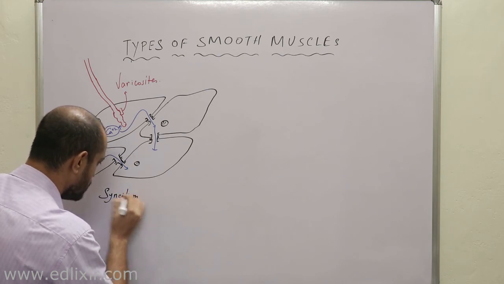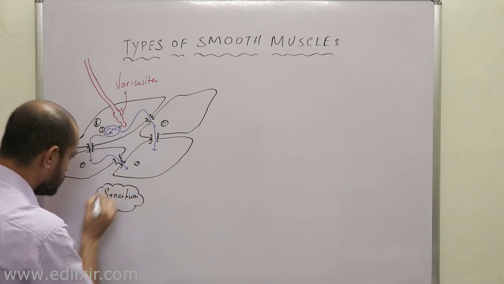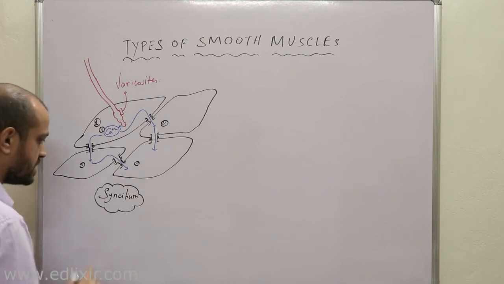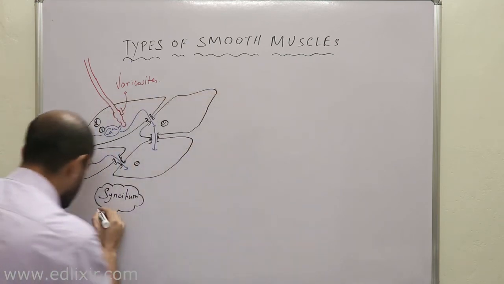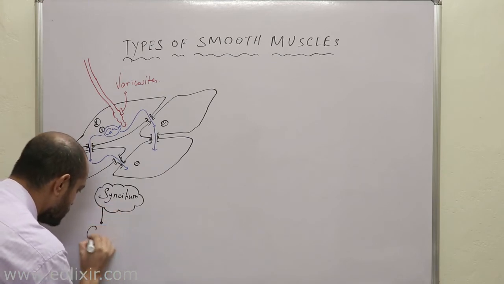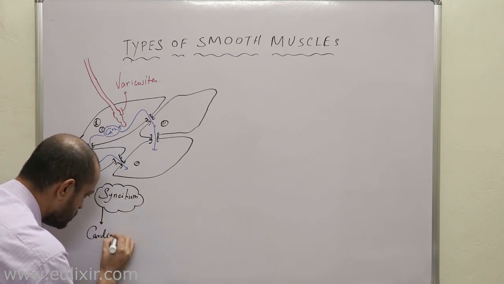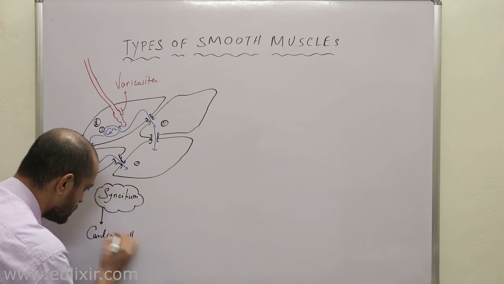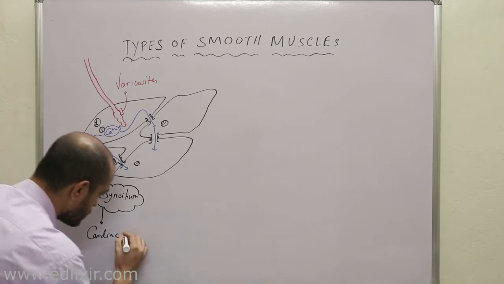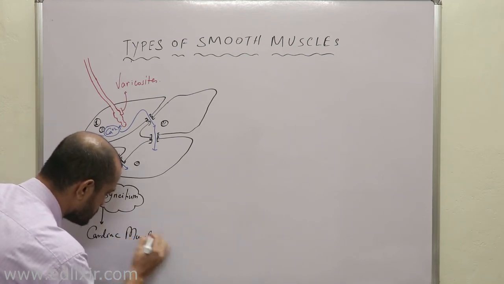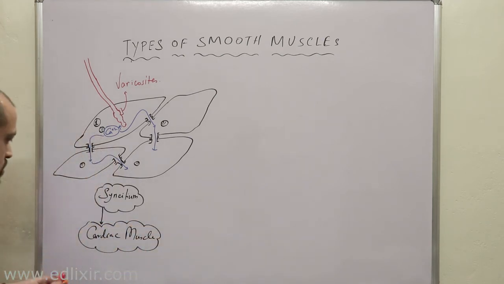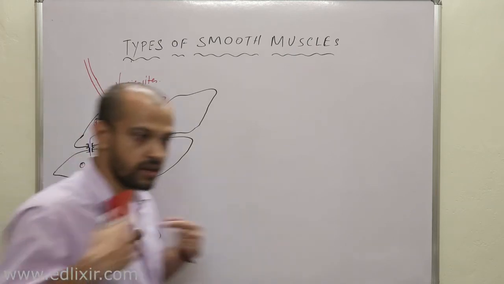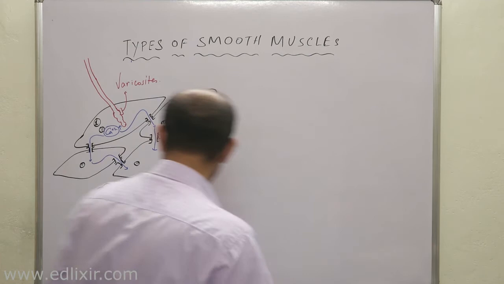Connected units, syncytium. Now listen, you already know that syncytium also exists in another muscle, which is cardiac muscle. That means why I am telling you this is because these types of smooth muscles which have a functional syncytium actually behave like your heart muscle. Clear?